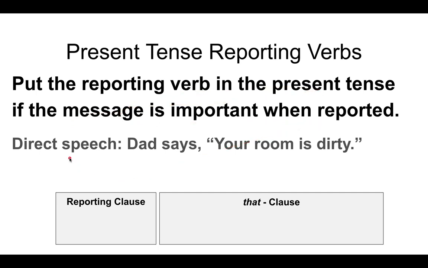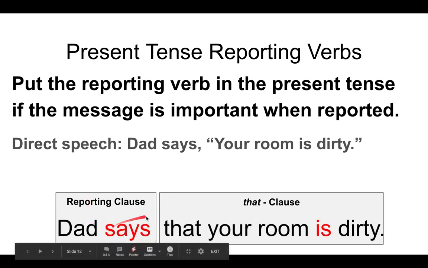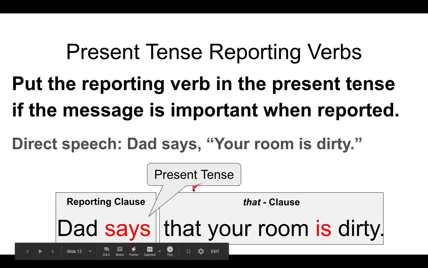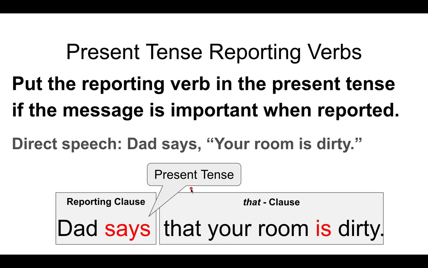So for example, my direct speech example. Dad says your room is dirty. Okay, this message is important in the present. The boy needs to clean his room. Of course, so indirect clause, nothing changes. Dad says that your room is dirty. Okay, there is no change in the verb. And again, it's the present tense. The reason we use this is because the message is important in the present moment when it's being reported.